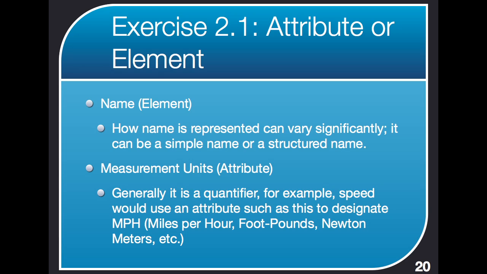Measurement units are usually an attribute because they're a quantifier. They quantify exactly how you're measuring things. Now, the example on this slide is speed. You've got the concept of speed, and I'm going 100. And what does that mean? Am I going 100 miles per hour? I don't know. 100 meters per hour? I don't know. 100 kilometers per hour? I don't know. Knowing I'm going 100 is kind of meaningless without having the measurement unit. The measurement unit is information about that value of 100, and so it's an attribute.